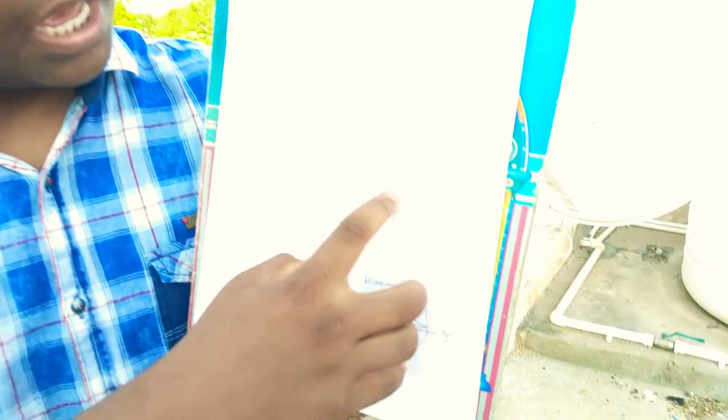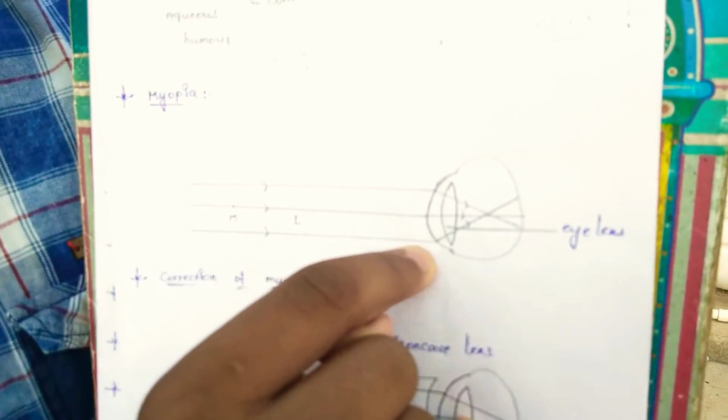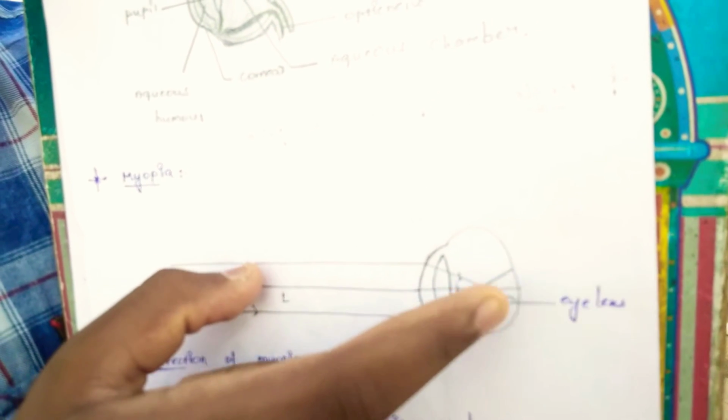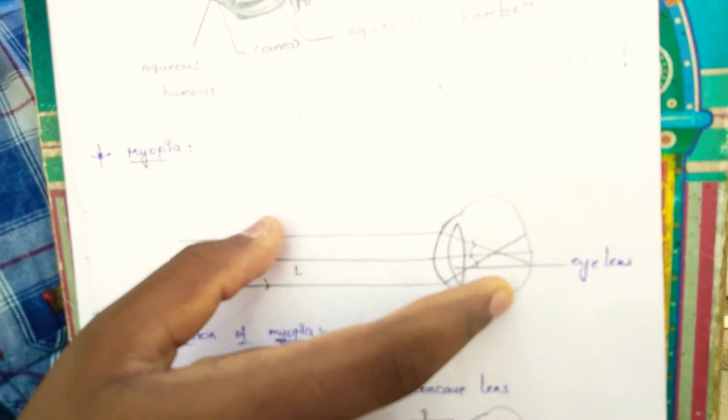Next topic is, how many eye defects are there? Examples are myopia, hypermetropia and presbyopia. I will show the picture of the myopia eye defect. This is the eye, and here the imaginary lines from the object pass but do not fall on the retina.